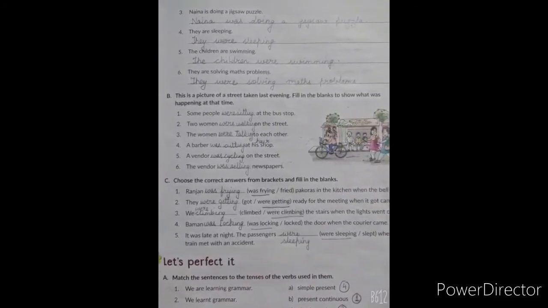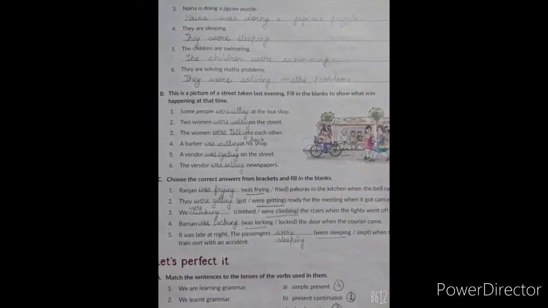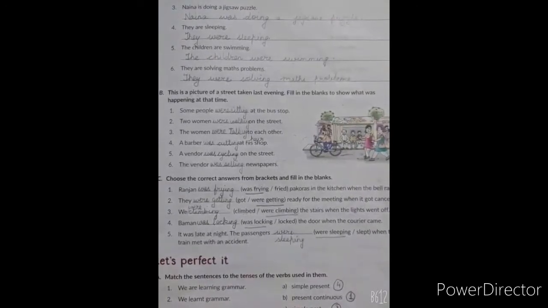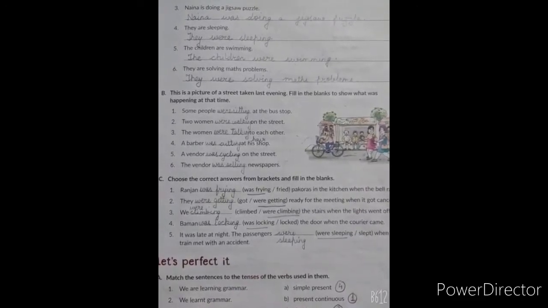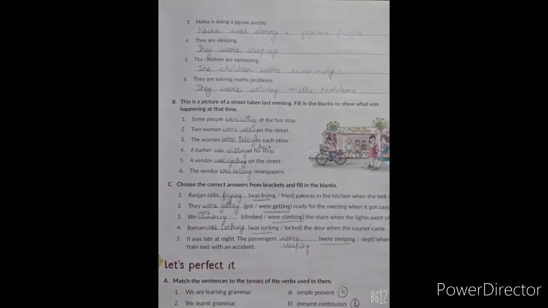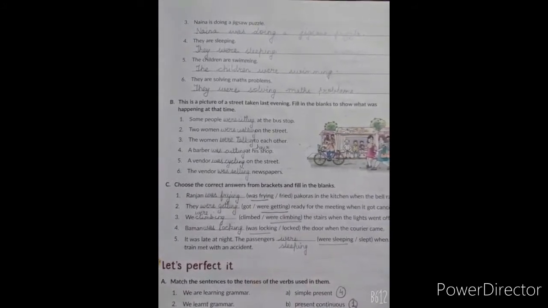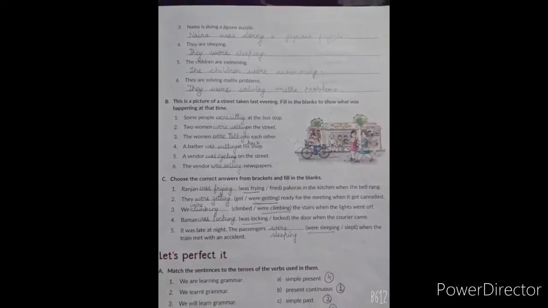I am repeating number B once again. Some people were sitting at the bus stop. Two women were walking on the street. The women were talking to each other. A barber was cutting hair at his shop. Number 5. A vendor was cycling on the street. Number 6. The vendor was selling newspapers.